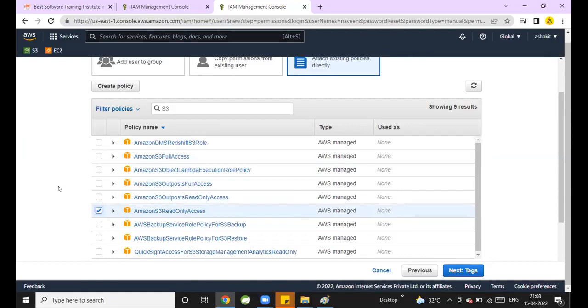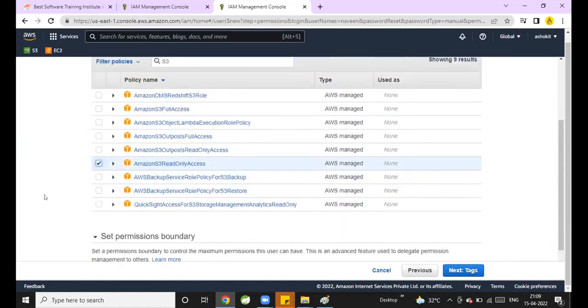Now, I want to provide the permission to read only one bucket. Only a particular bucket he can read. Other buckets he cannot read. Do we have any policy for that? No, we don't have it.